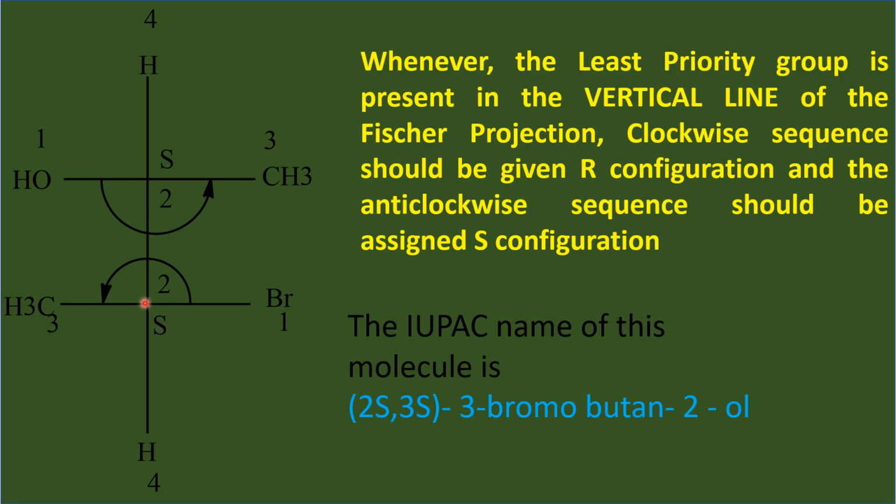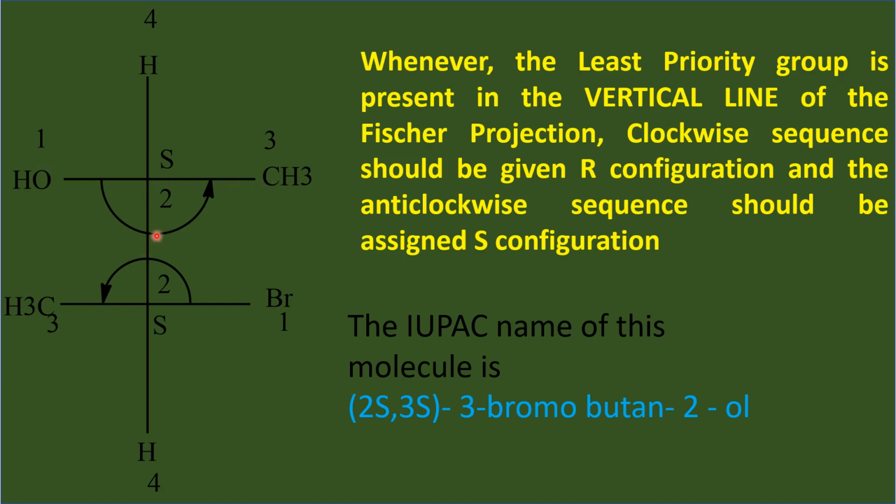And look at the next carbon here. This carbon is directly connected to bromine here, carbon, carbon, hydrogen. So bromine, with the highest atomic number, gets the priority number 1. So among these 2 carbon atoms, this carbon is directly connected to 3 hydrogens, but this carbon is directly connected to an oxygen and hydrogen.